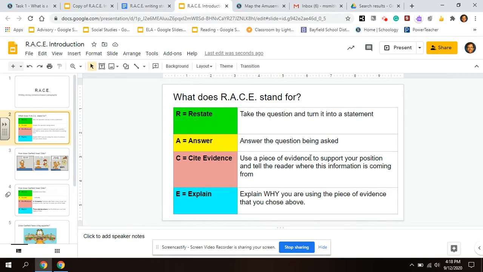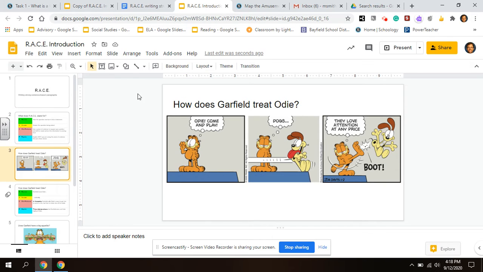Cite evidence, you use a piece of evidence to support your position, and you tell the reader where this information is coming from. That's the cite part. And then E, explain. You're explaining why you're using this piece of evidence that you chose. So if you look at this example from Garfield, my question is, how does Garfield treat Odie?